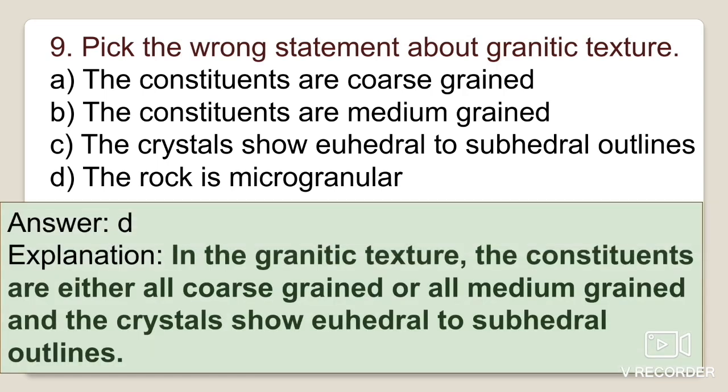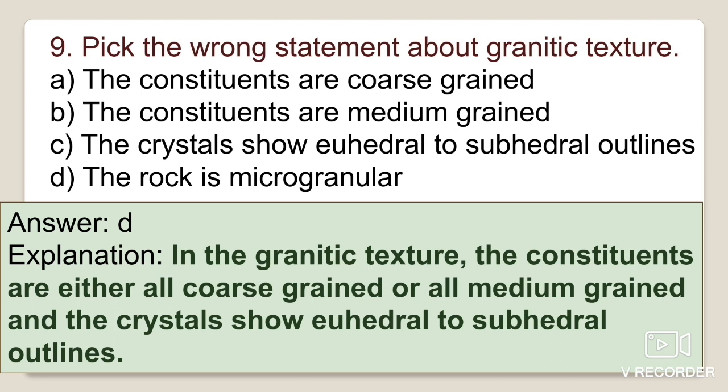In the granitic texture, the constituent minerals are either all coarse grained or all medium grained. So the condition is either all grains will be coarser in size or all grains will be medium in size, and the crystals show euhedral to subhedral outlines. That is the condition for the formation of granitic texture.